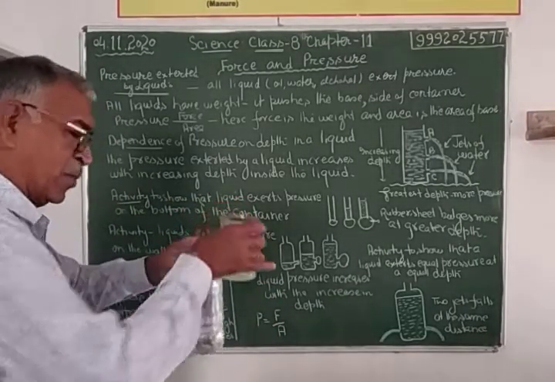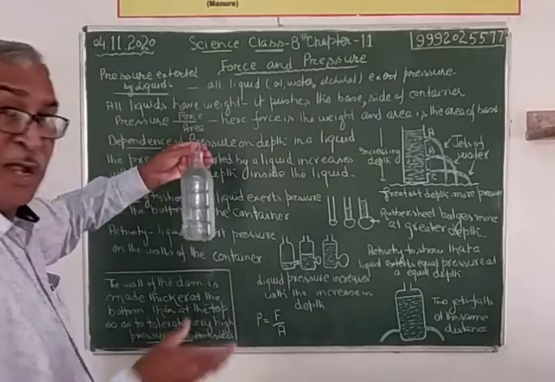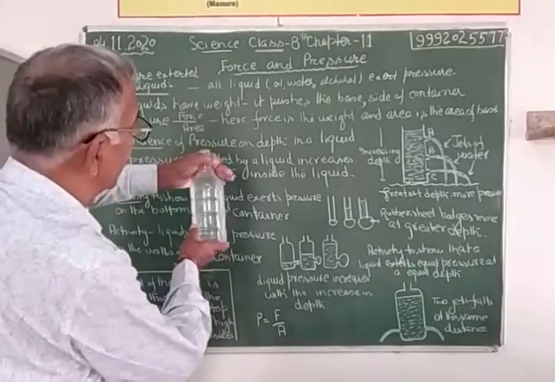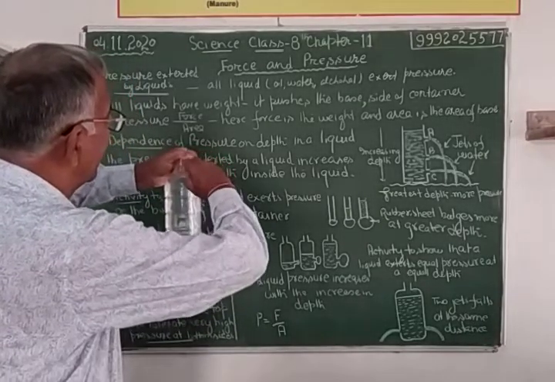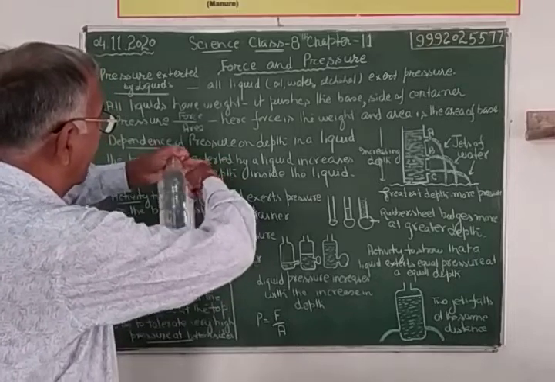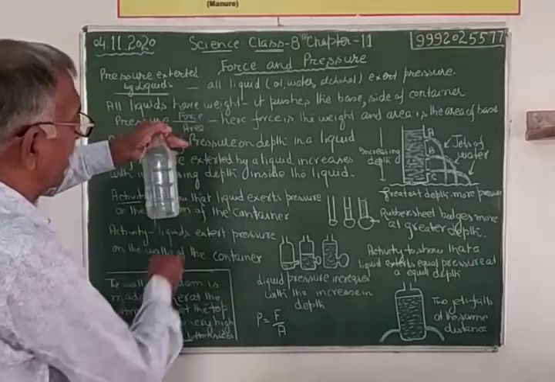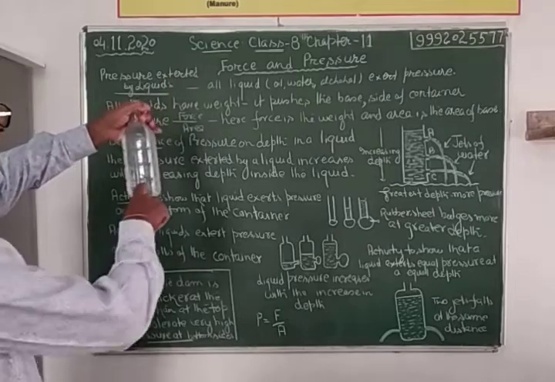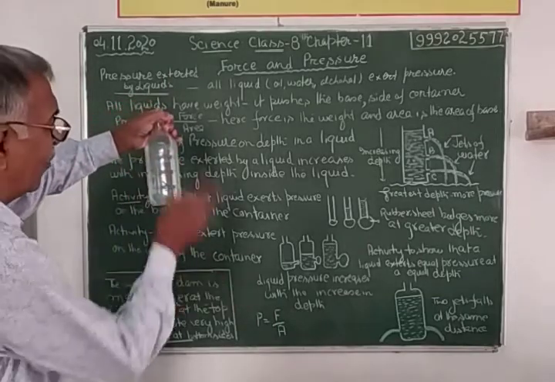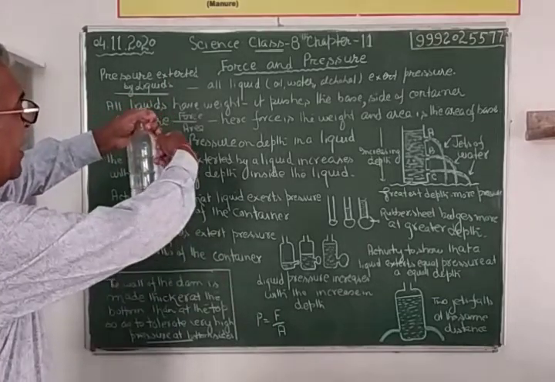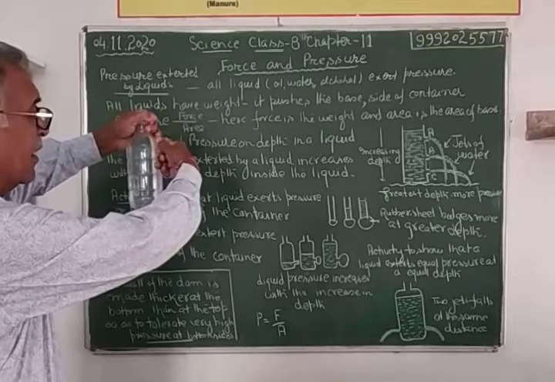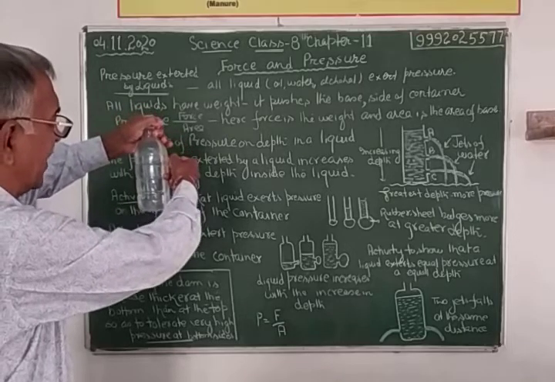Now what I am going to do, I have put a tape on the holes. I am going to remove the tape all of a sudden. What will happen? Water will start flowing, and we have to observe water from which hole is going at a more distance as compared with the bottom.